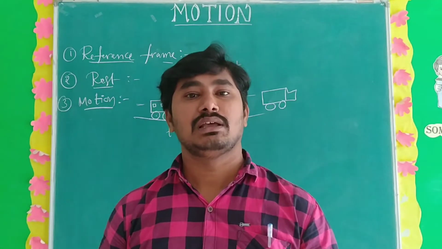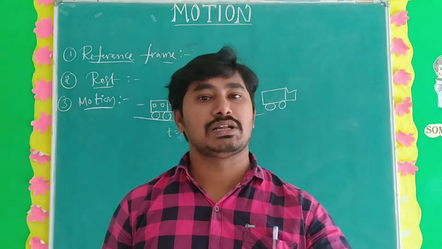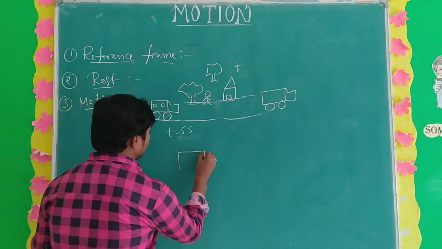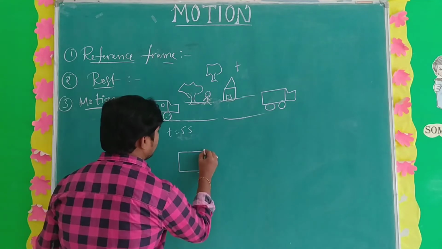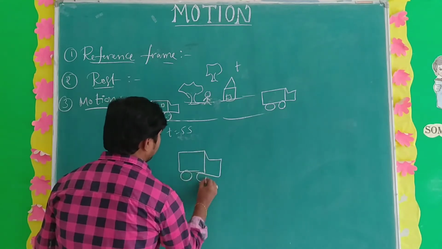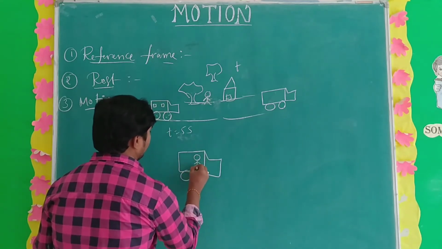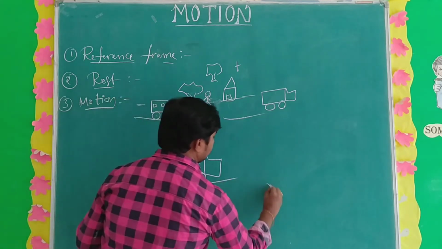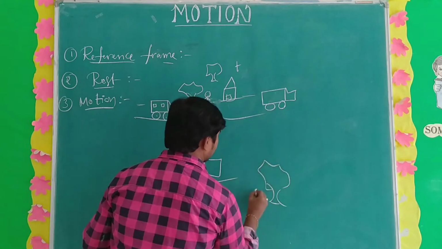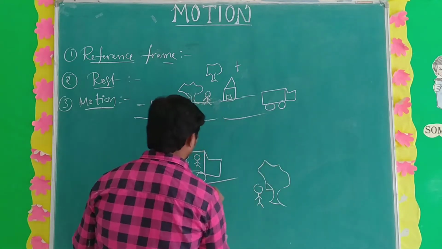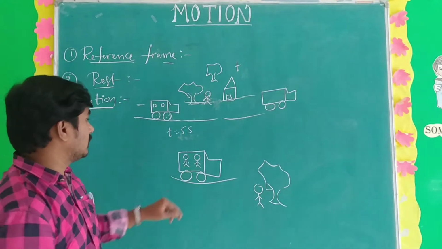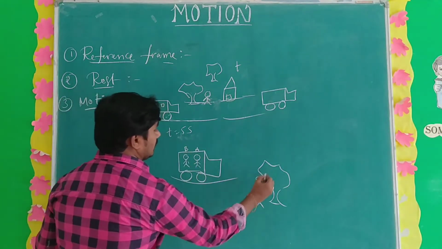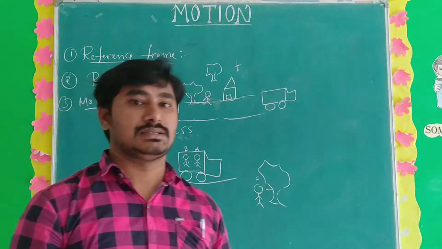Relative means if the reference frame changes, the position also changes. See here an example. Here are two persons, A and B, and person C standing outside of the bus.